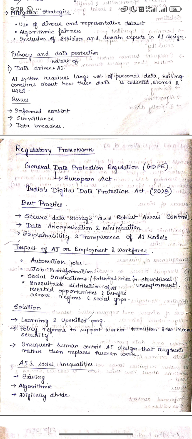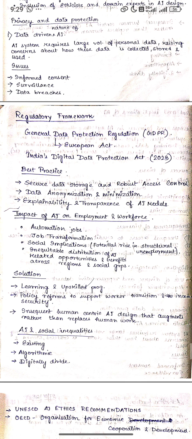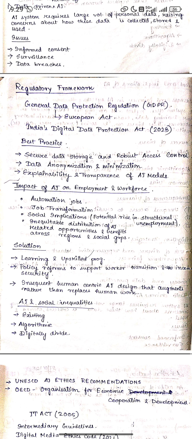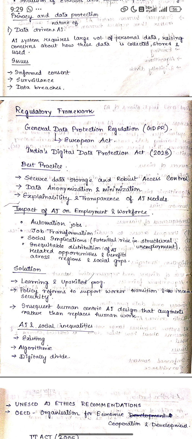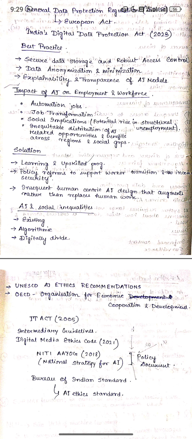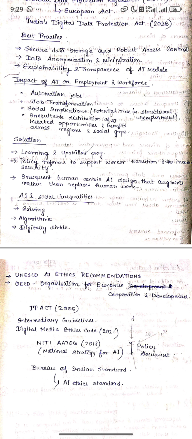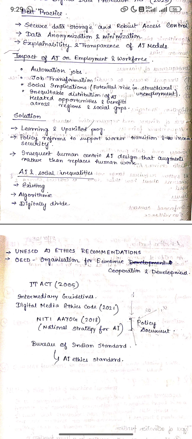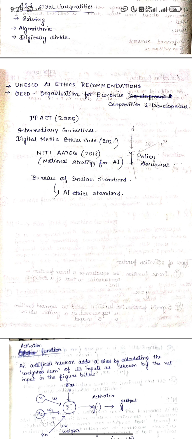Privacy and data protection, given the data-driven nature of AI. Regulatory frameworks: the General Data Protection Regulation, GDPR, a European act, and India's Digital Personal Data Protection Act 2023. Best practices: secure data storage and robust access control, data anonymization and minimization, explainability and transparency of AI models. So these are all the solutions you can see.